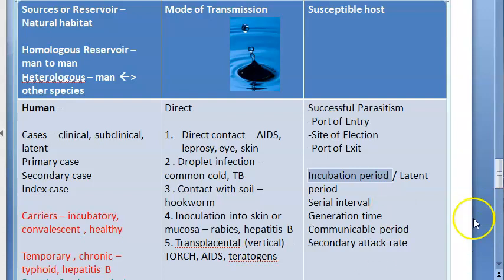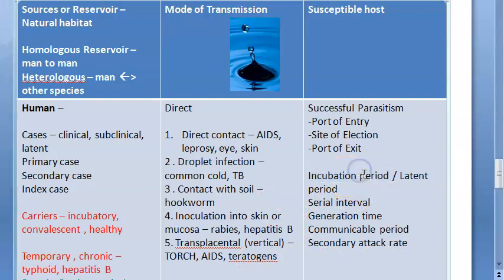Then identification: in an epidemic, you can identify the point source or propagated epidemics. Then you can also find the prognosis. Sometimes incubation period can be related to prognosis, that is the recovery. Okay, now let us move on to serial interval.